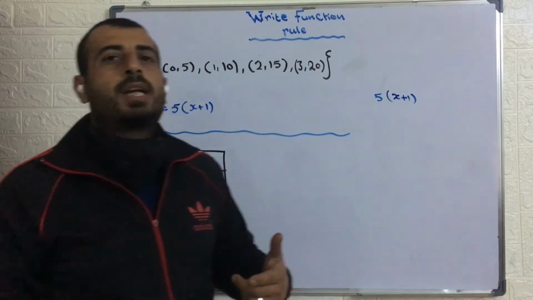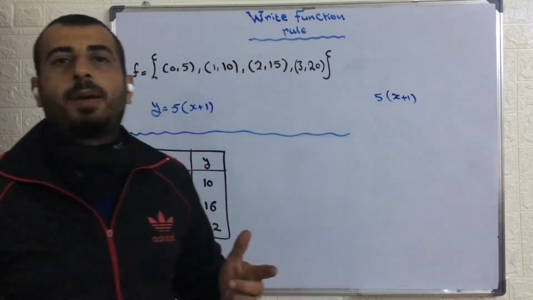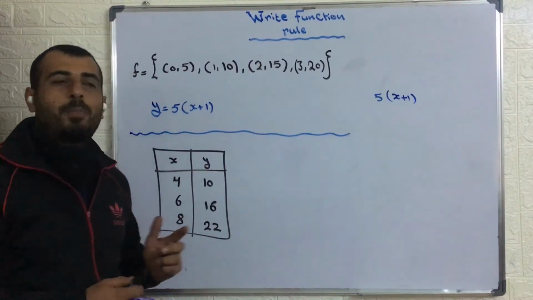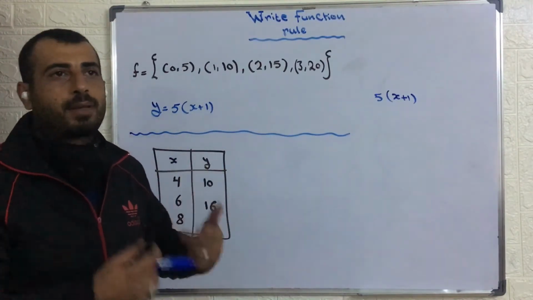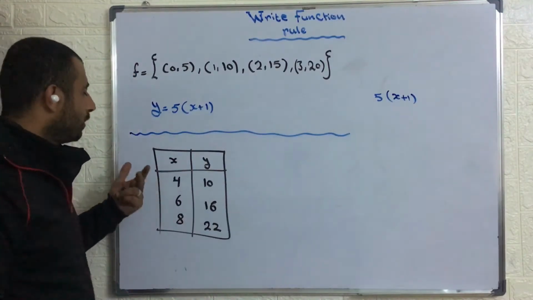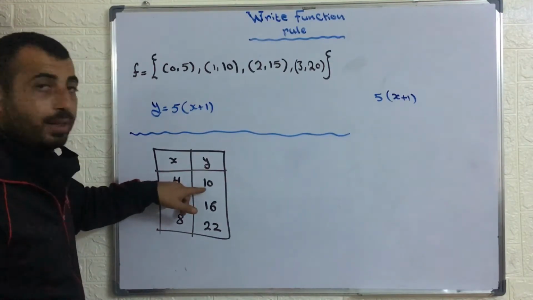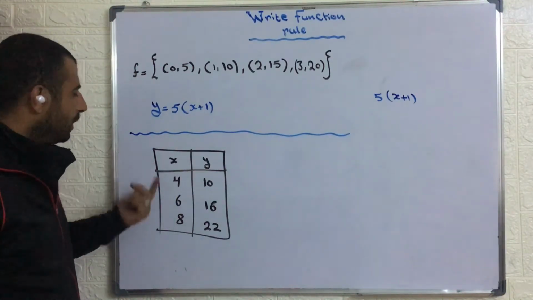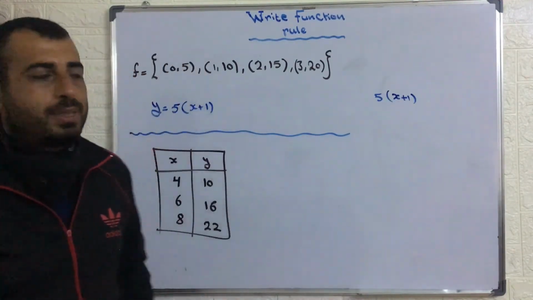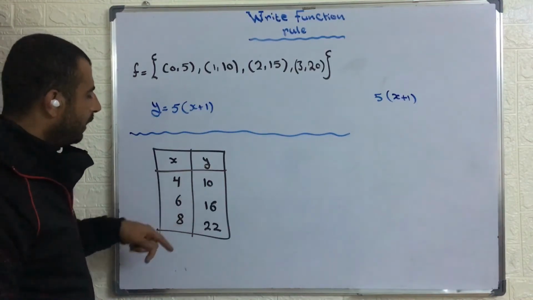The same procedure; maybe sometimes it will take you a long time to discover the relation between them by trying more. So here, if I multiply by 3, for example, I will get 12, but to get 10, I need to subtract 2. Let me check. So multiply by 3, then subtract 2. What happens here? 3 times 4, which equals 12, minus 2, gives 10. That's good.